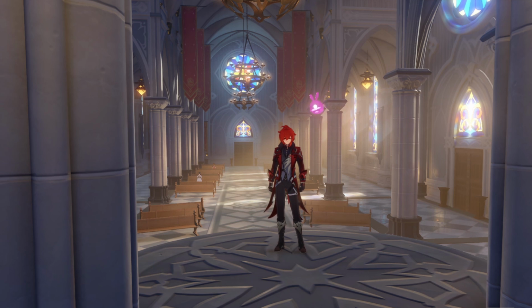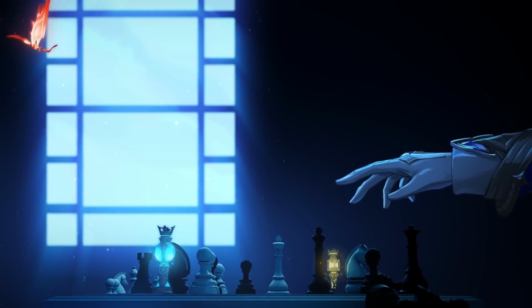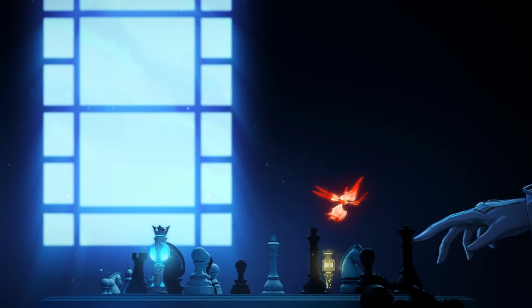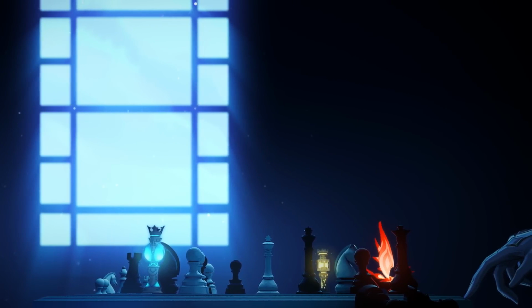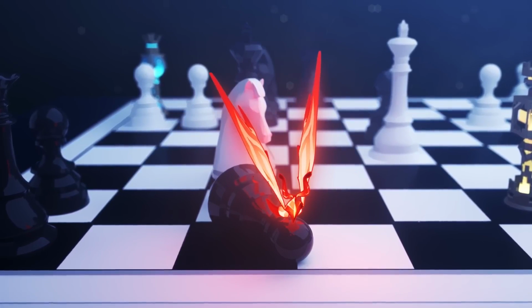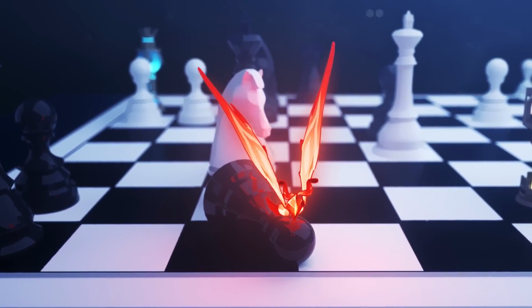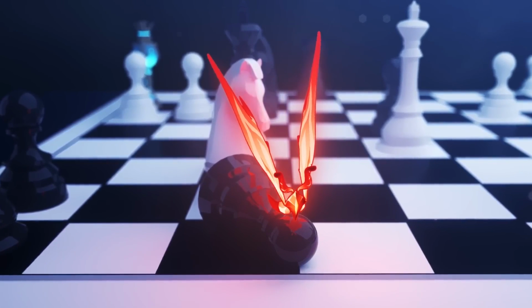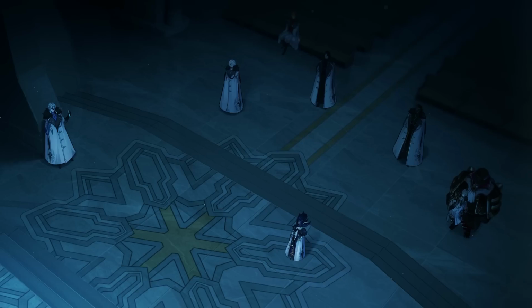But what turns this board state from being a little Easter egg to chess fans to being something that we can base our interpretation of the game on is the fact that a Pyro Crystalfly, which in this case represents Signora, lands on the black pawn that was just captured, thus drawing a direct symbolic parallel between this game that we see being played on the chessboard and the events of Genshin Impact.